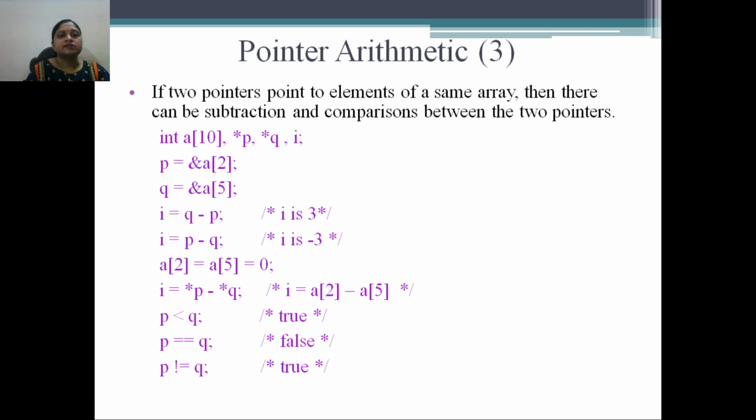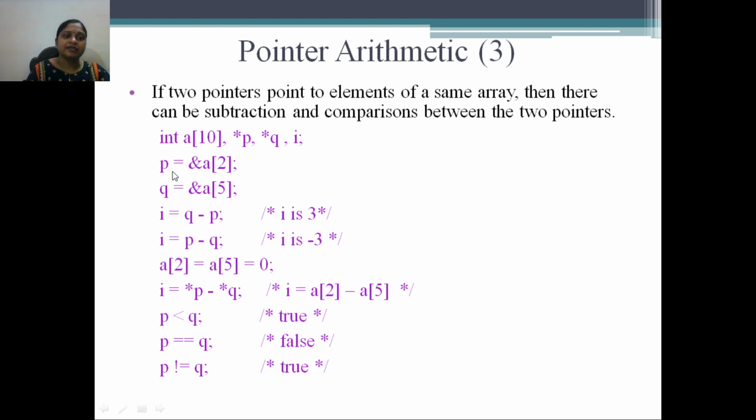If two pointers point to elements of the same array, then there can be a subtraction or comparison between the two pointers. Again, the example is given over here. int a[10]. This is a simple integer array we have declared. Now we have two pointer variables p and q, and a simple integer variable i.